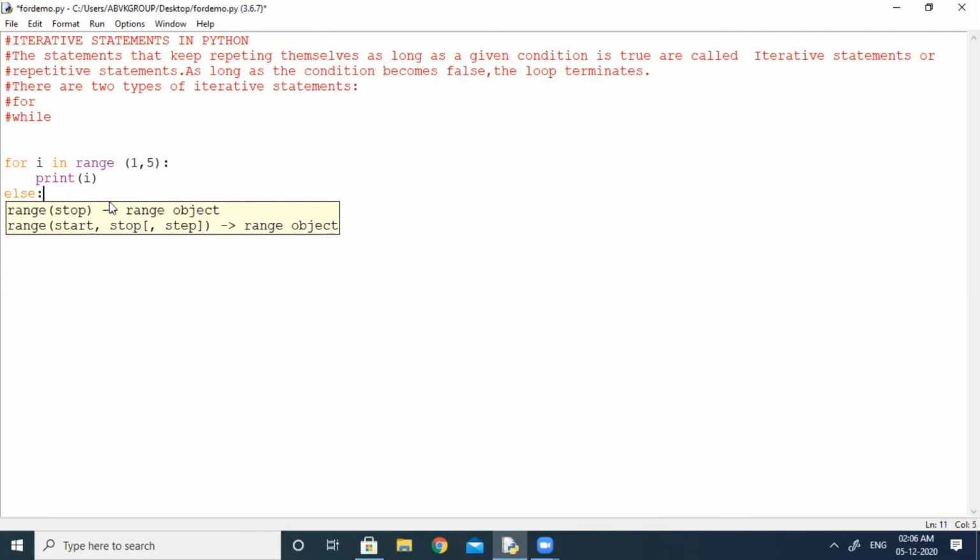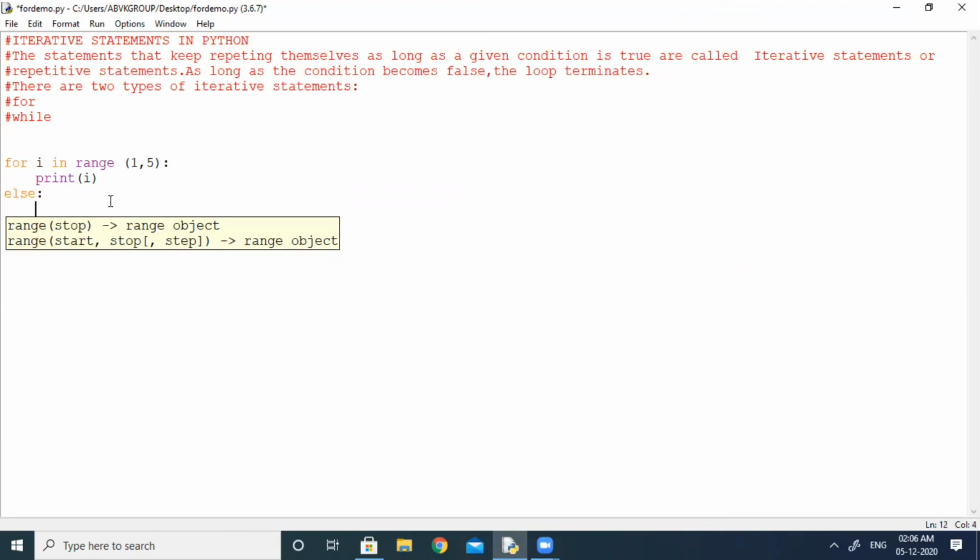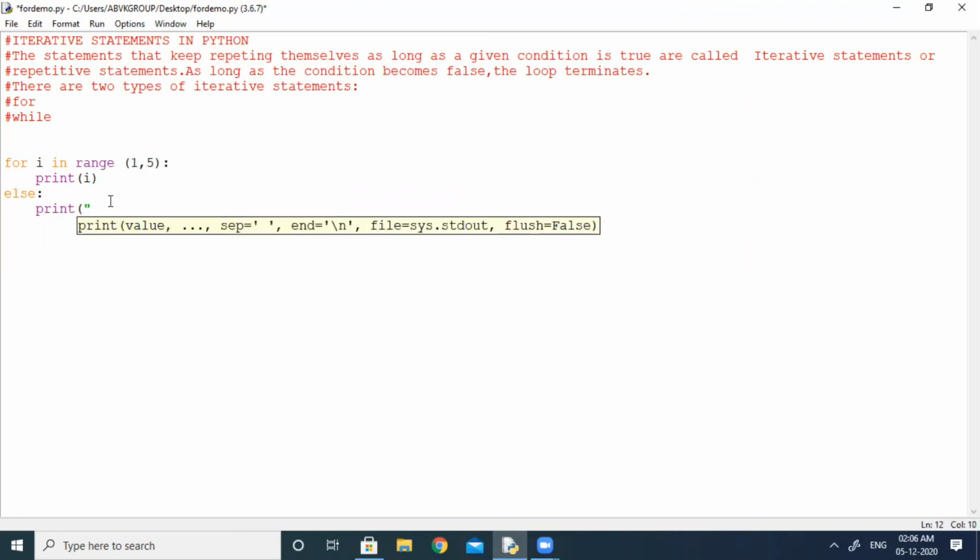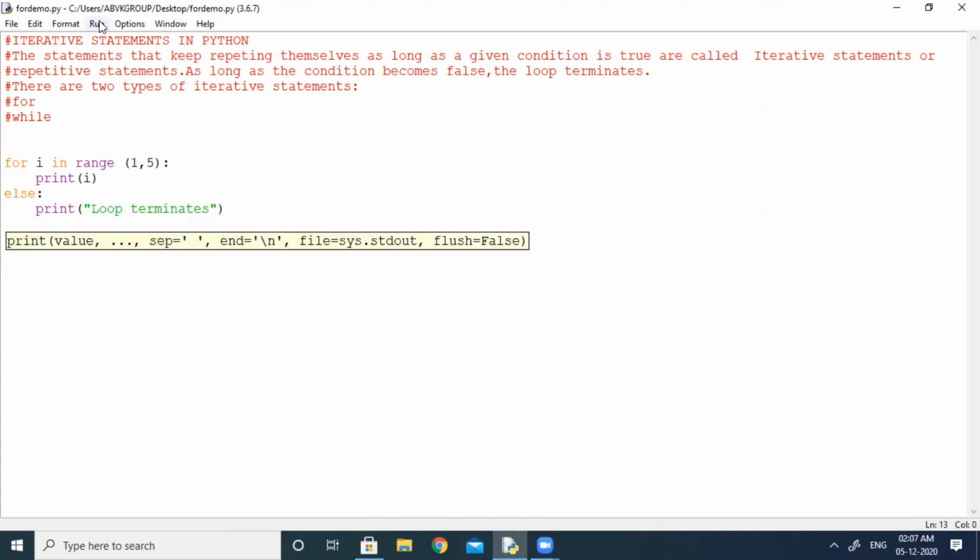Else print loop terminates. Save and run.